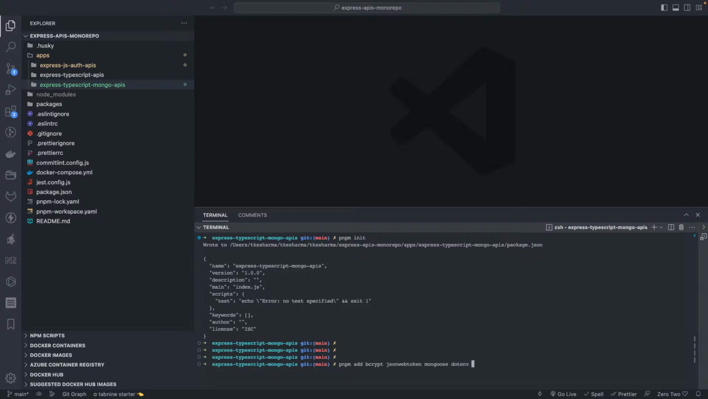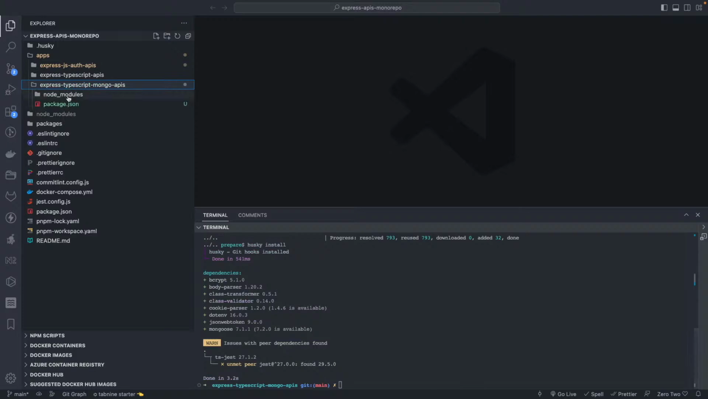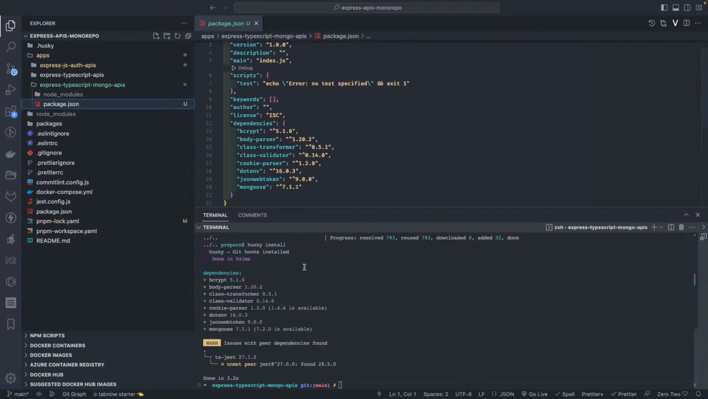dotenv and class-validator, class-transformer, and body-parser. There should not be any typo. Body-parser, bcrypt, cookie-parser. Okay, these are the core dependencies which we are adding. So let's go to the package.json here, and I can see those have been added. If anything is left, we will add it. Class-validator, class-transformer, cookie-parser, dotenv.